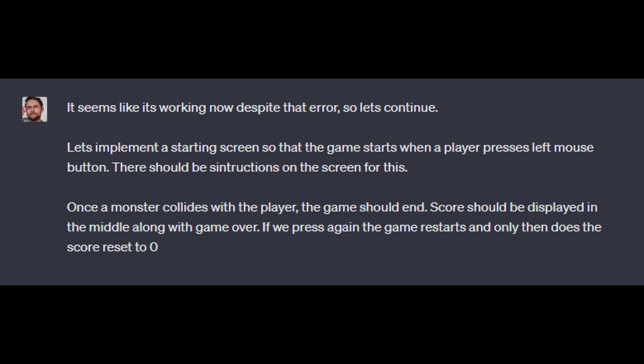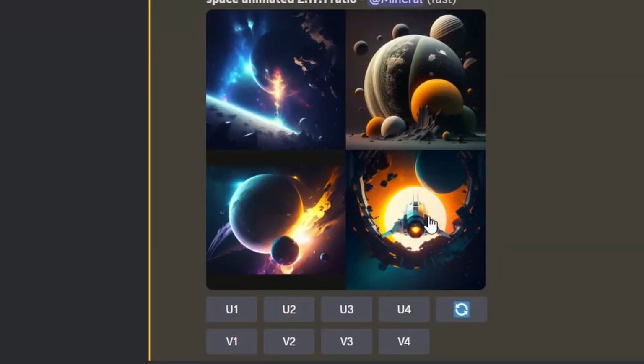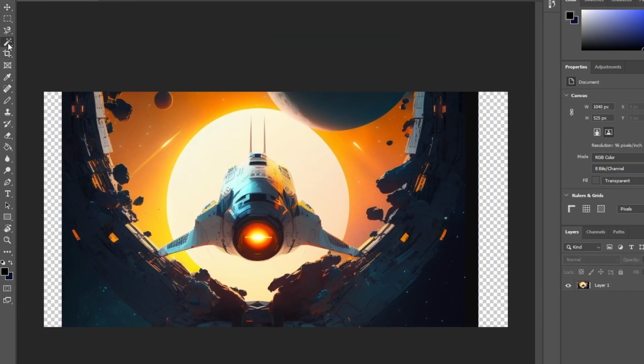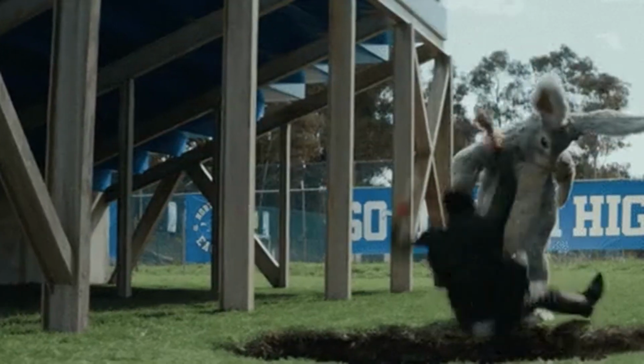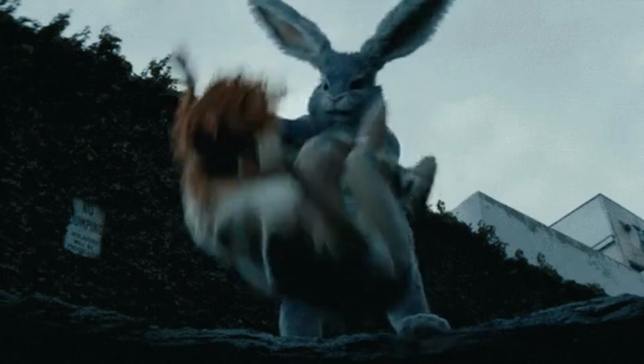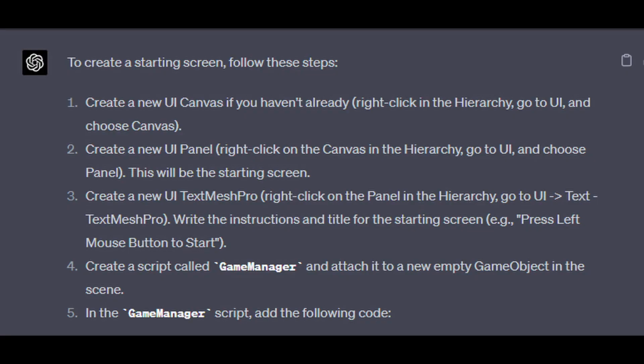Next, I wanted to implement start and end screens, and an ability to reset the game. I generated a cool little background with the Midjourney AI, but that was only the start of my struggles. Implementing a start screen and a way to restart the game once again took me down a several-hour rabbit hole, as GPT's initial instructions ended up being far from the optimal solution, and ultimately very different from what we finally went with. It seemed like GPT struggled to keep up with what I wanted to do, and something that seemed pretty simple in theory ended up taking me several hours of debugging.